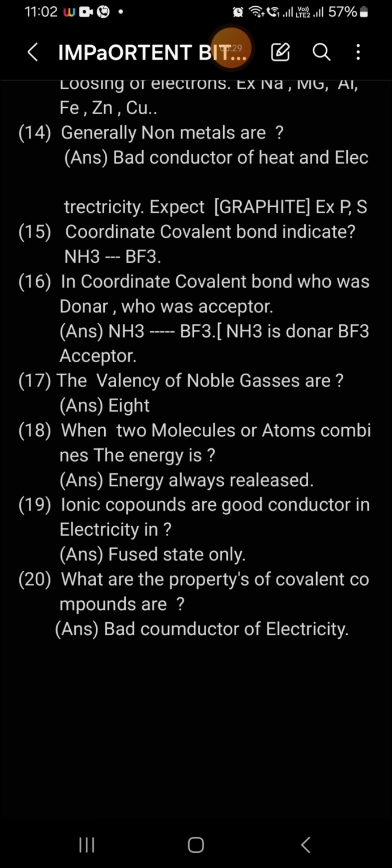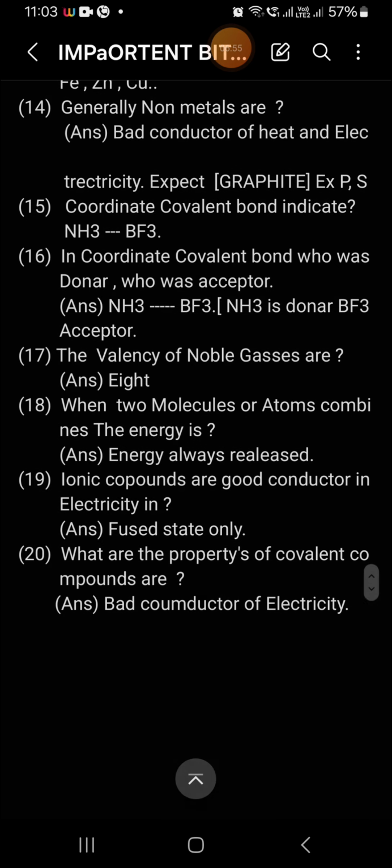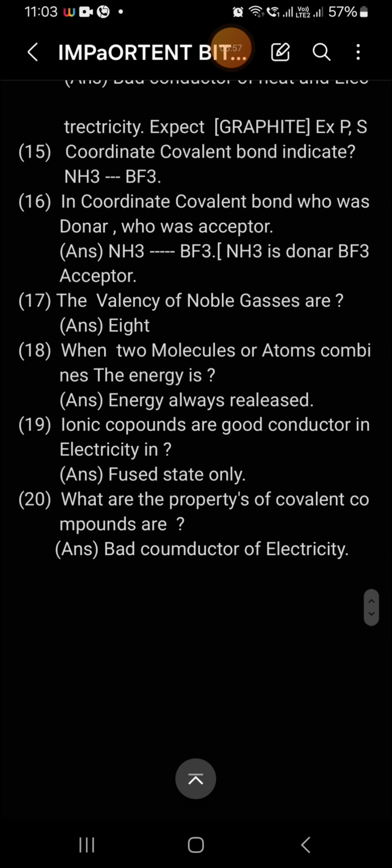The coordinate covalent bond is indicated by an arrow mark, for example ammonia and boron trifluoride. In this question, they sometimes ask who is the donor and who is the acceptor in the coordinate covalent bond. It means the pair of electrons is donated by ammonia to boron trifluoride. So boron trifluoride is the acceptor and ammonia is the donor.